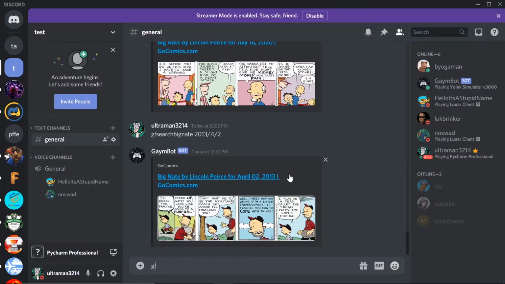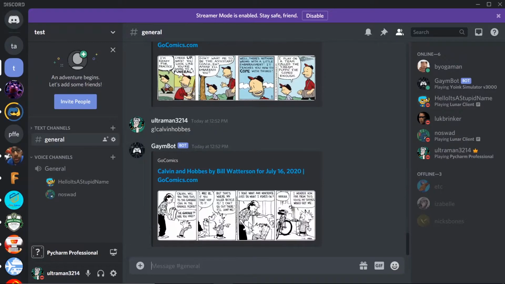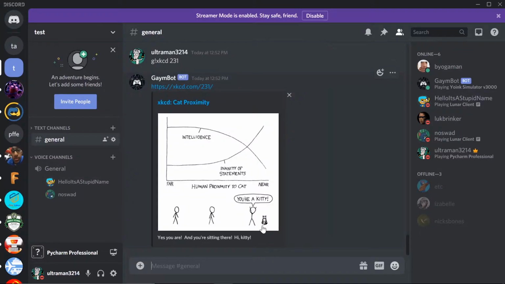You can also do this for Calvin and Hobbes. I can't type. Okay, there we go. Yeah, it pulls up the comic from today. You can do it with XKCD, but you have to put in a number because the way he does it is a bit different. So let's say 231. Just a random comic. Yeah, pretty funny, right? Okay, so the next feature that I want to show you is a stock feature.